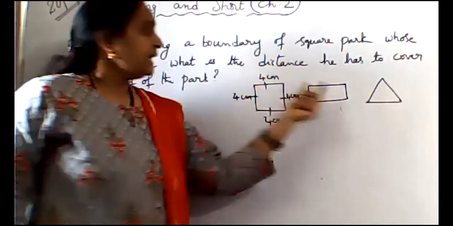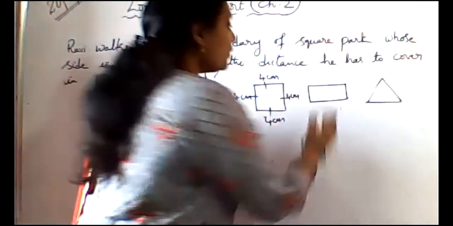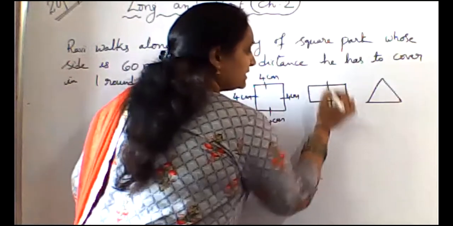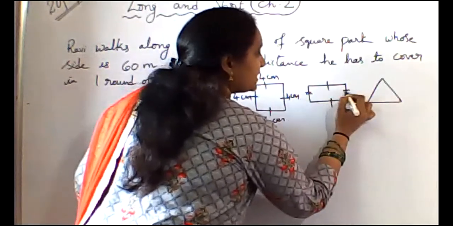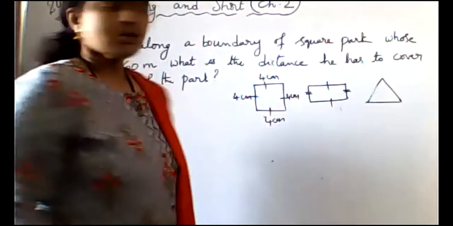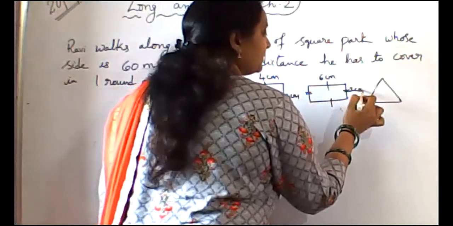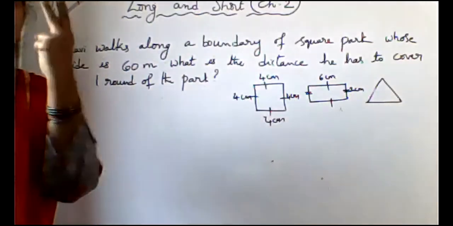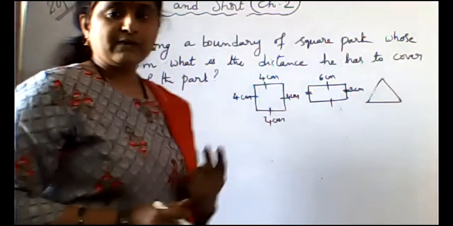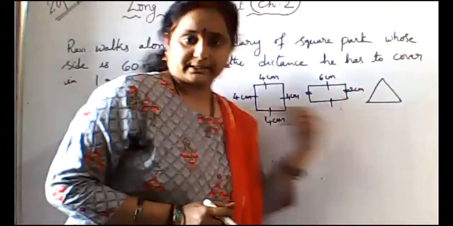Okay? In a rectangle, opposite sides are equal. These two are equal, these two are equal. So here it is given 6 centimeters and this is given 2 centimeters. In a rectangle we will get two measurements, length and breadth.